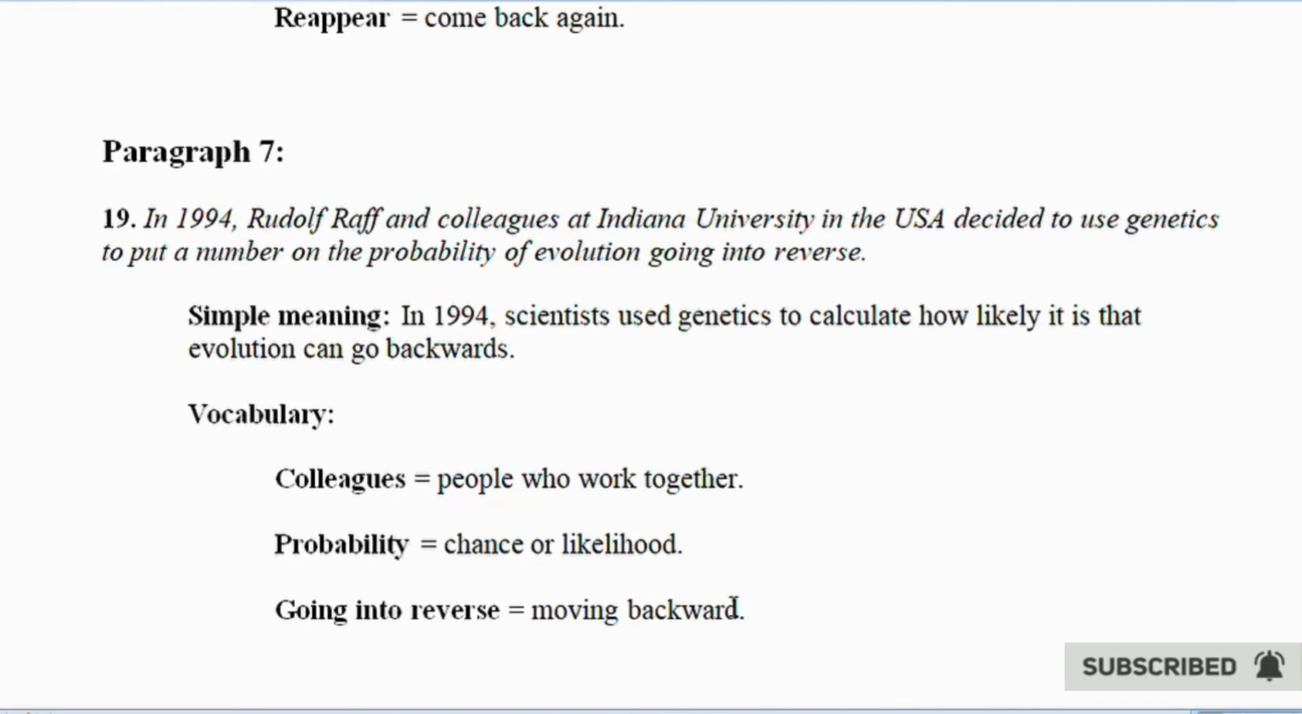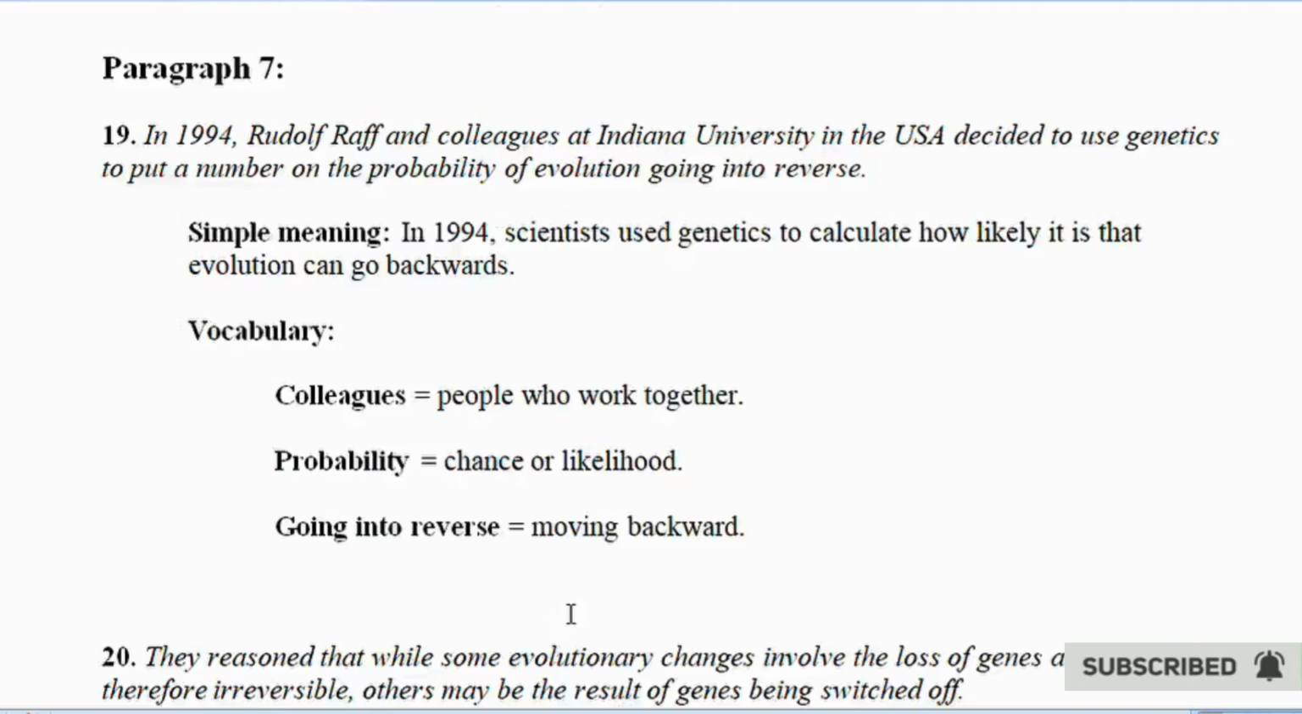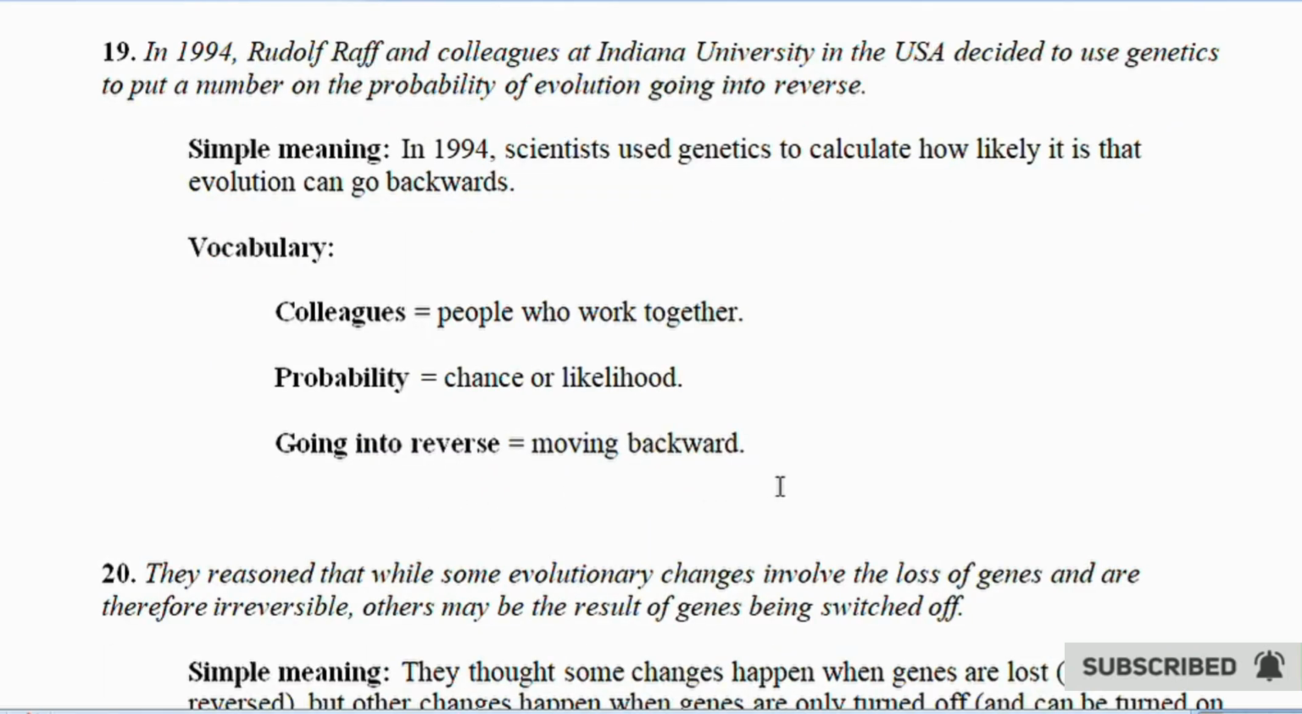Paragraph 7. 19. In 1994, Rudolf Raff and colleagues at Indiana University in the USA decided to use genetics to put a number on the probability of evolution going into reverse. Simple meaning. In 1994, scientists used genetics to calculate how likely it is that evolution can go backwards. Vocabulary. Colleagues equals people who work together. Probability equals chance or likelihood. Going into reverse equals moving backward.